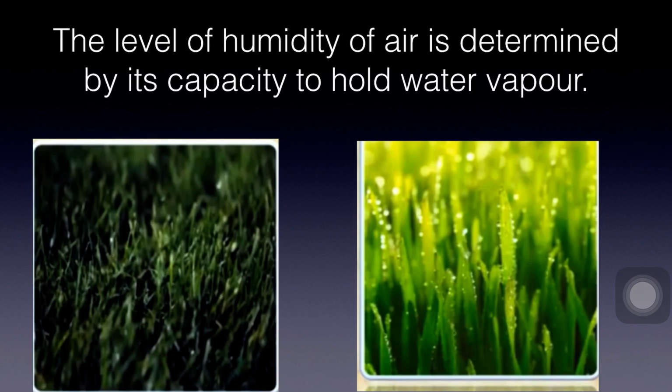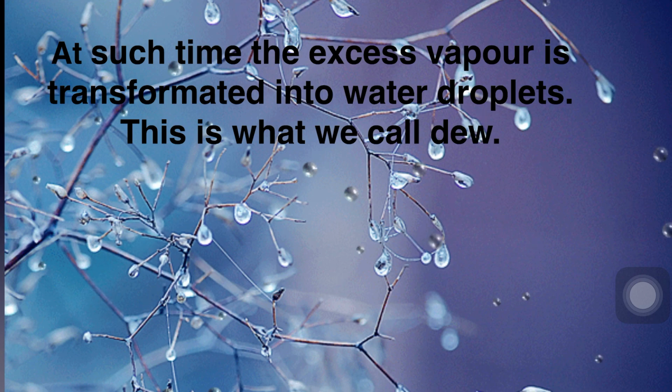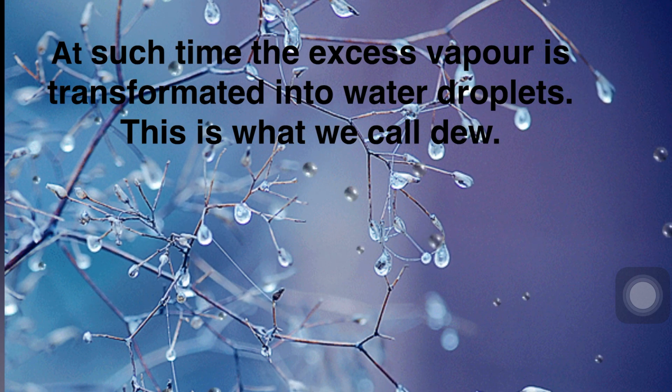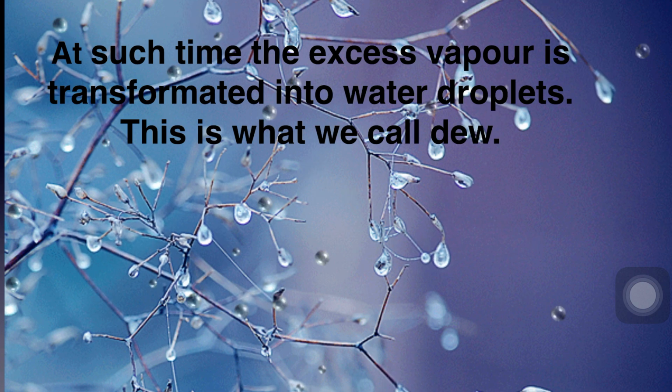During the night or at dawn, when the temperature of air is low, its capacity to hold the vapor is less. At such times, the excess vapor is transformed into water droplets. This is what we call dew.